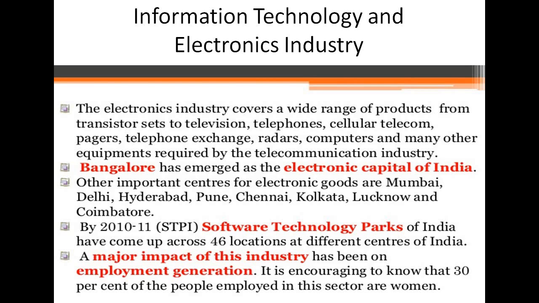Now the last industry that we are going to talk about is the information technology and electronics industry. The electronics industry covers a wide range of products from transistors, television sets, telephones, telecom pagers, telephone exchange, routers, computers and many other equipment required by the telecommunication industries. Bangalore has emerged as the electronic capital of India, and other important centers for electronic goods are Mumbai, Delhi, Hyderabad, Pune, Chennai, Kolkata, Lucknow and Coimbatore.